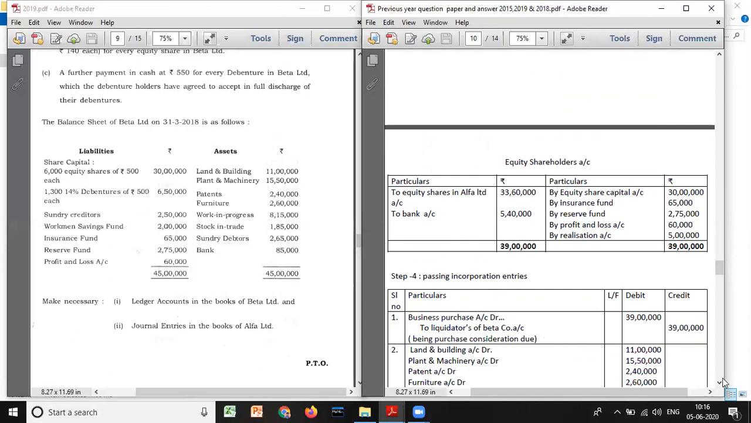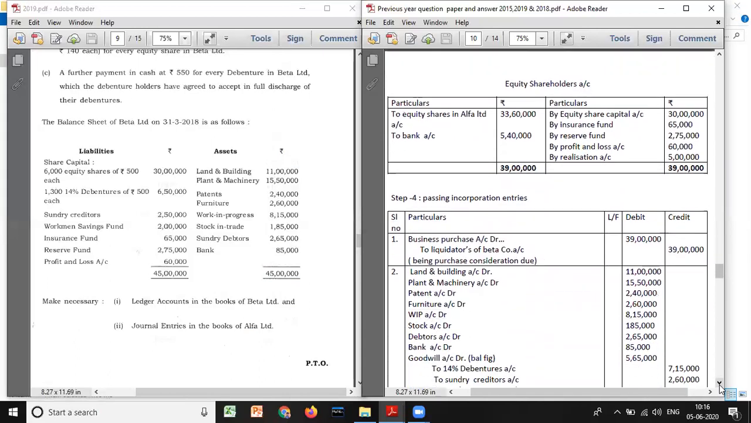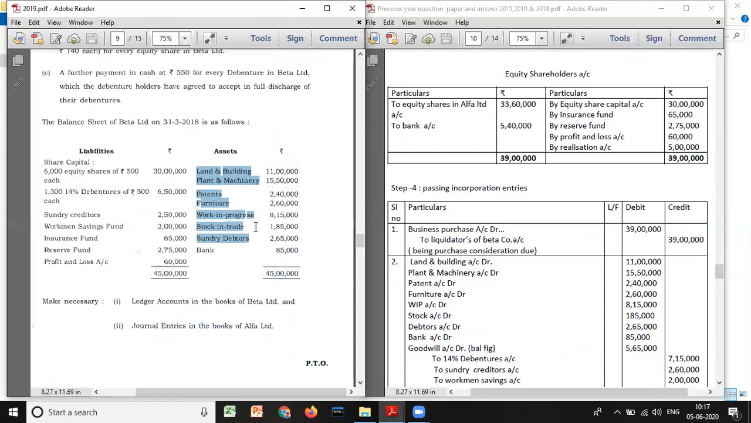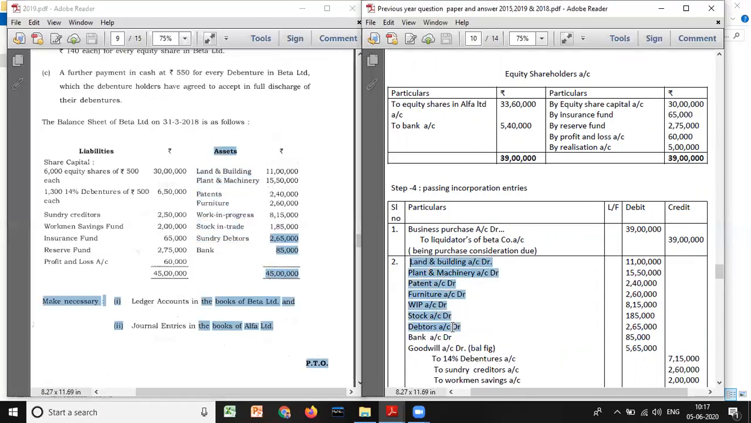Being purchase consideration due. And the second one: in this question they have not given whether all assets are taken over or not, so the question is silent. You should assume that all assets and liabilities are taken over, so at book value only. You have to take all these assets at book value: land and building, plant and machinery, patents, furniture, work in progress, stock in trade, debtors, and bank. Even the bank account you have to take.